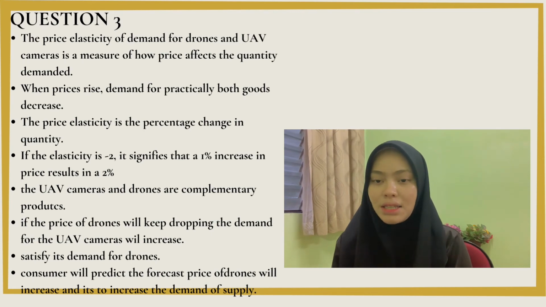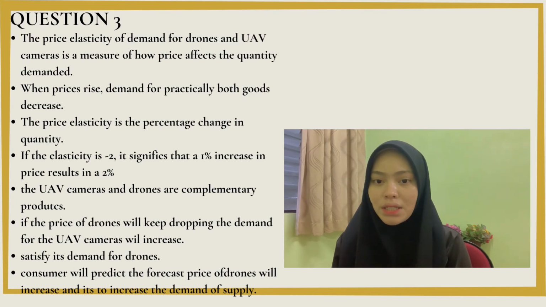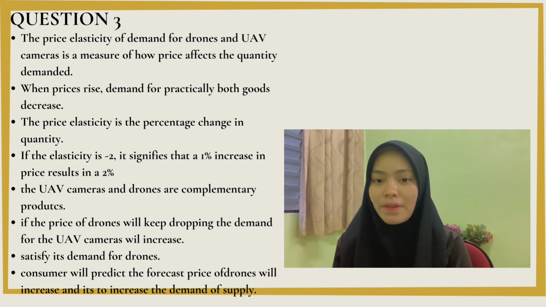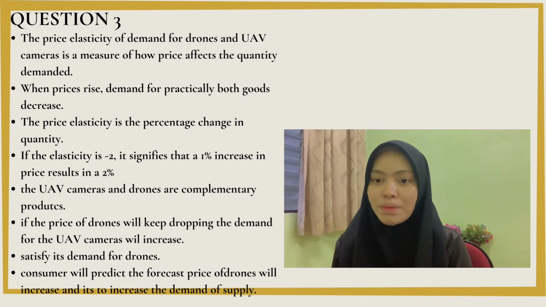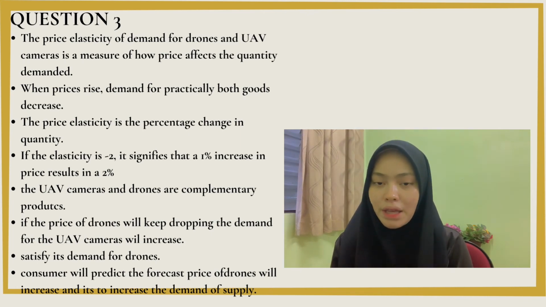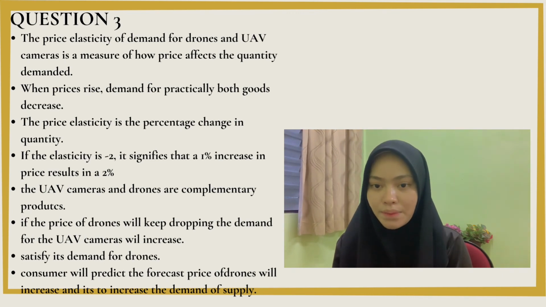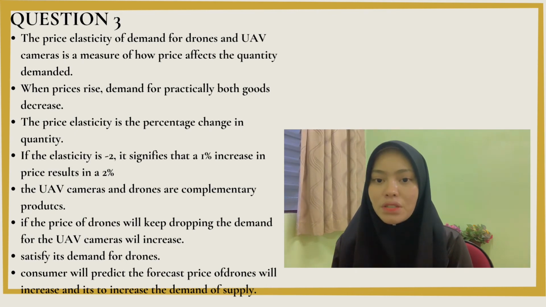Other elasticities are used to determine how the quantity demanded changes as a result of other factors. Since the cross price elasticity of demand between UAV cameras and drones is negative 2.5, it means that UAV cameras and drones are complementary products. Therefore, if the price of drones keeps dropping, the demand for UAV cameras will increase because the consumption of drones will increase. Thus, we will advise the UAV camera maker to produce more UAV cameras to satisfy the demand for drones.